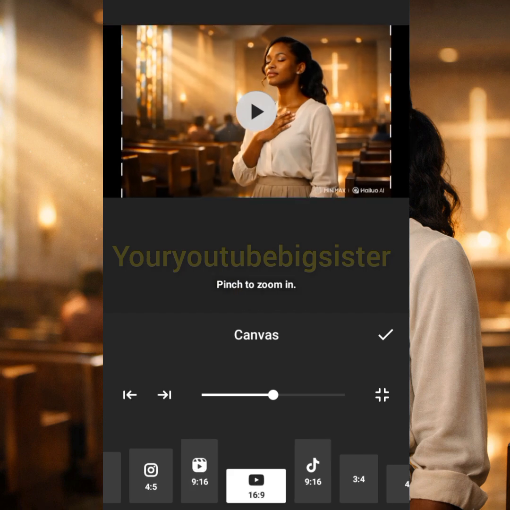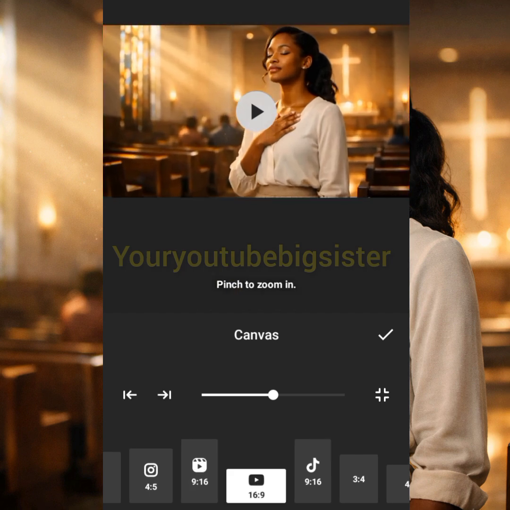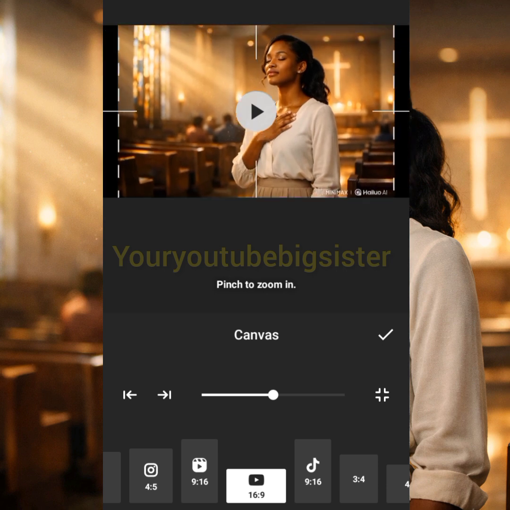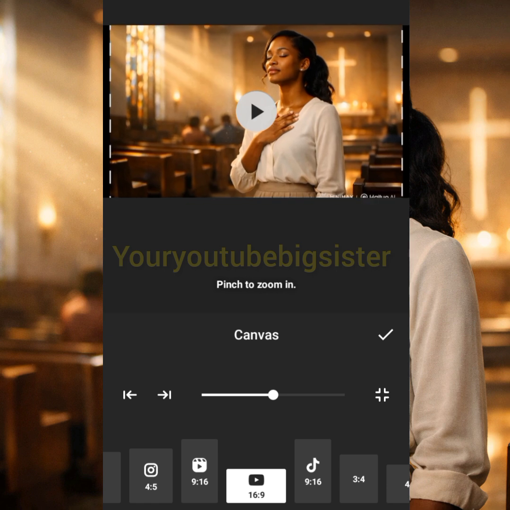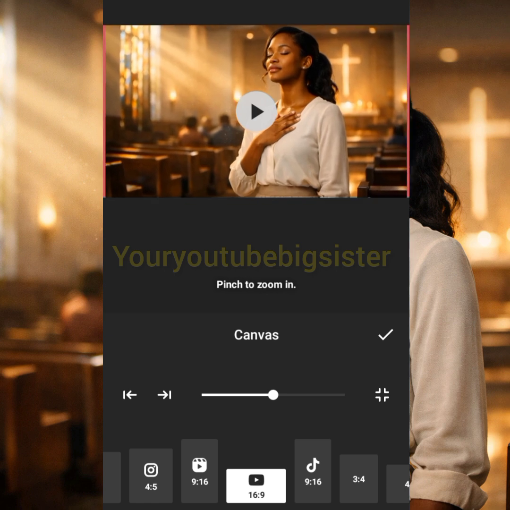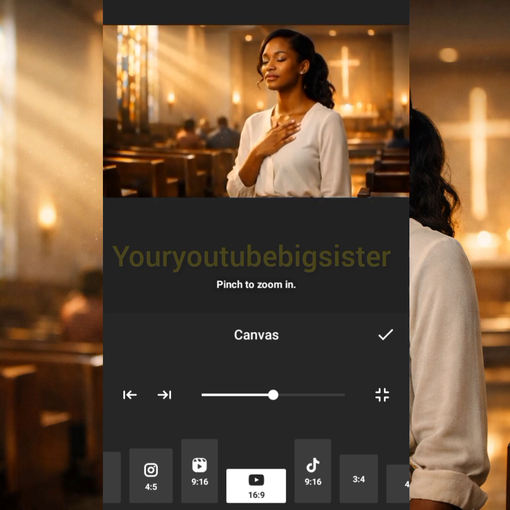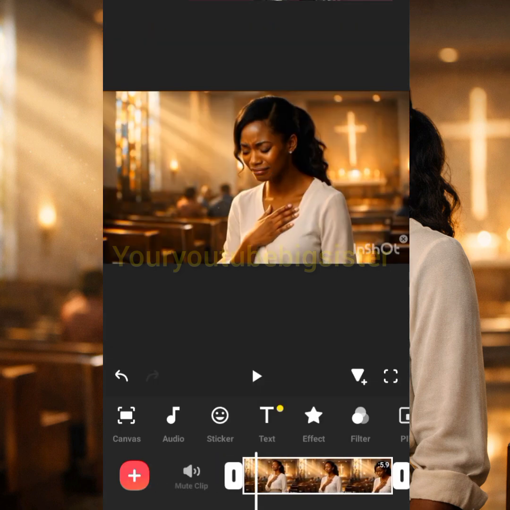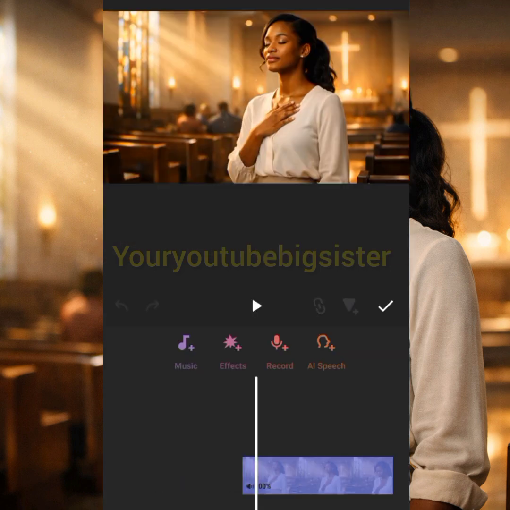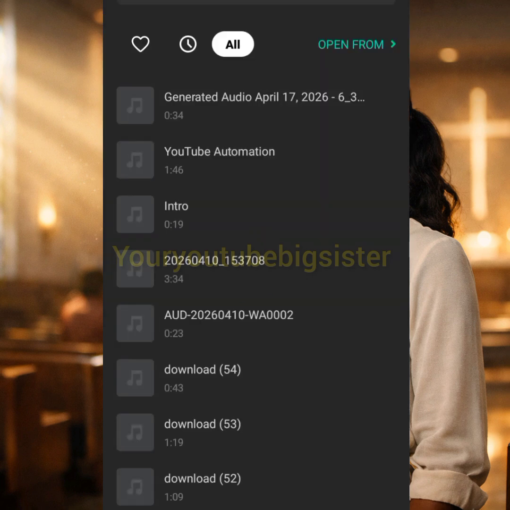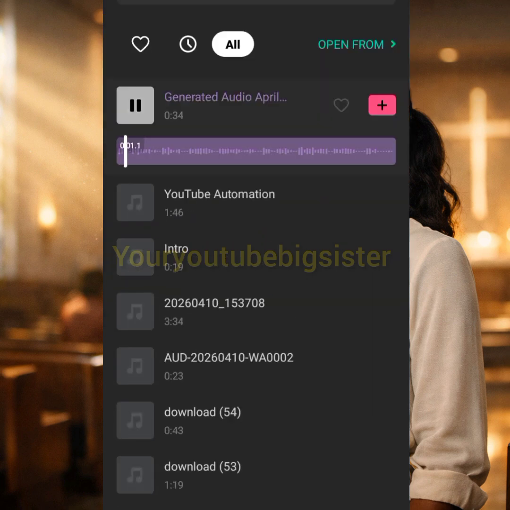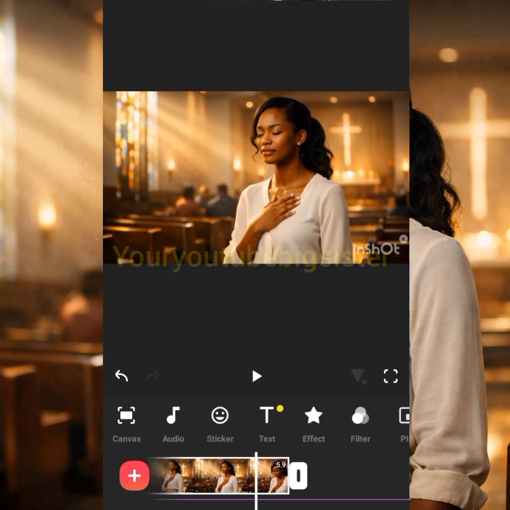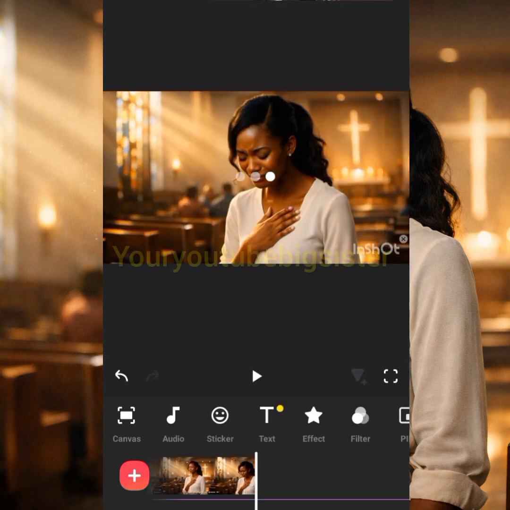So this is it. Then you now have to use your hand to bring it in. And as you can see, the watermark is no longer showing. This was what I did. I used my hand to bring it and crop it. So can you see the watermark is no longer showing? So we have to click on this here and import our audio, that audio that Google AI Studio gave us. Dear God, right?